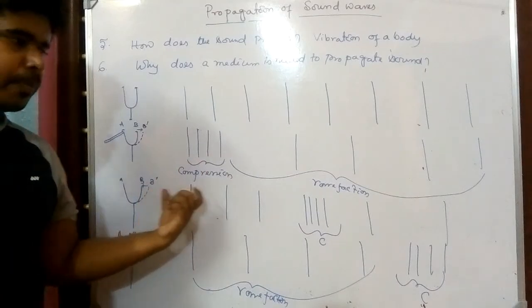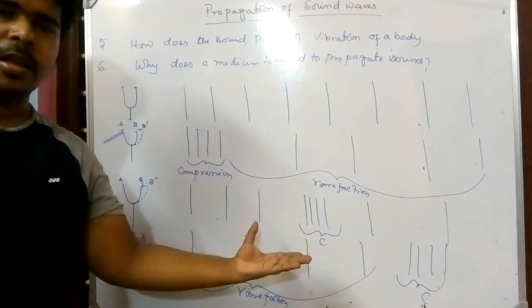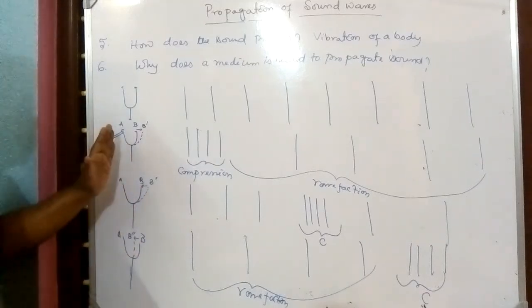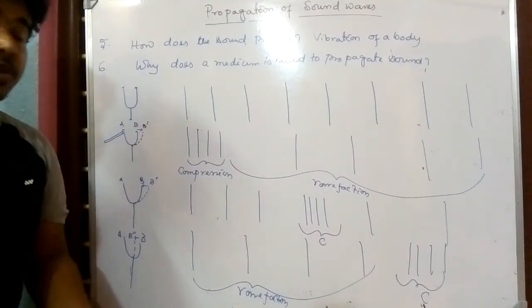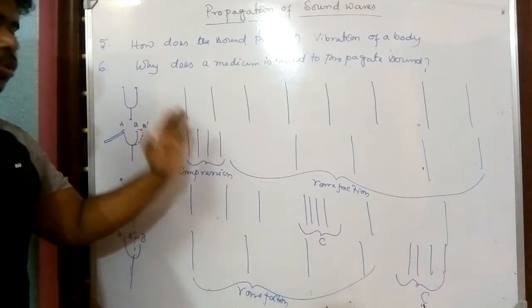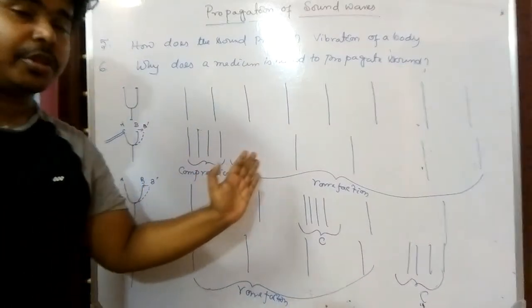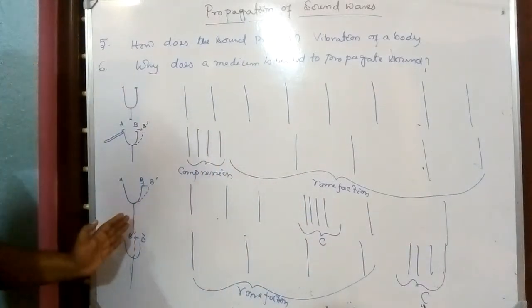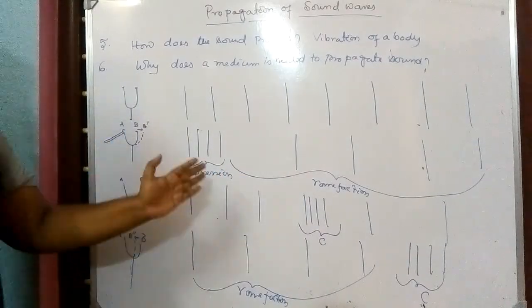As the compression is moving, the consecutive rarefactions are created, and in this way the sound propagates through a medium. Assume there is no medium, so no medium means no particles, and no particles mean no compression and rarefaction. As there is no compression and rarefaction, there will be no sound.